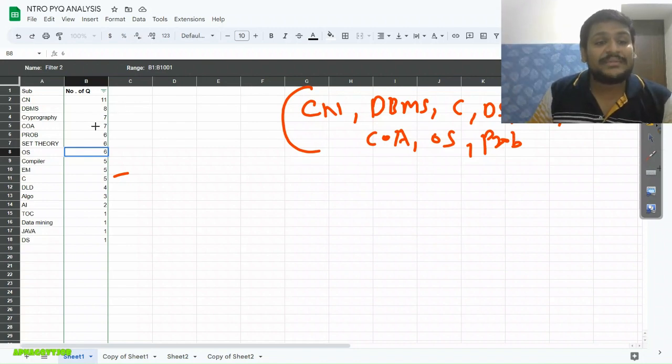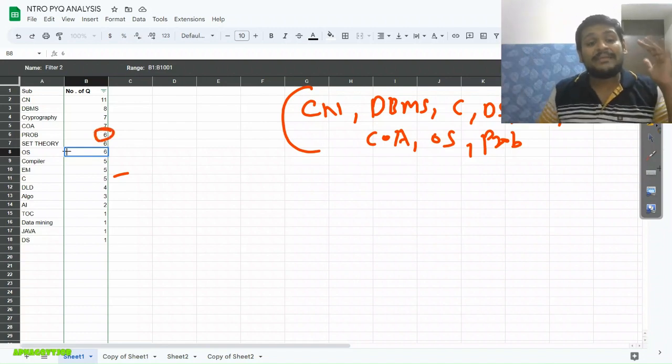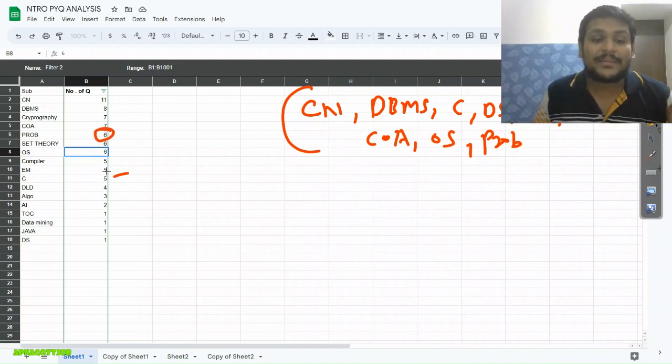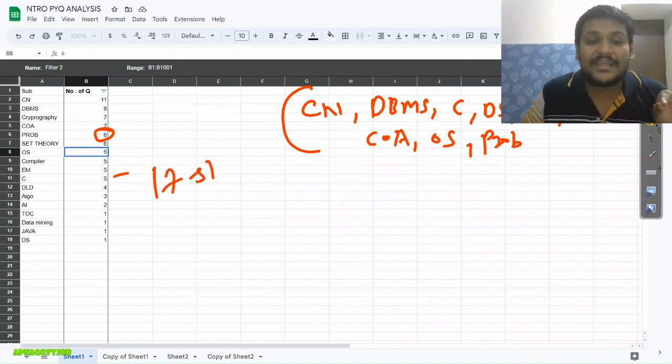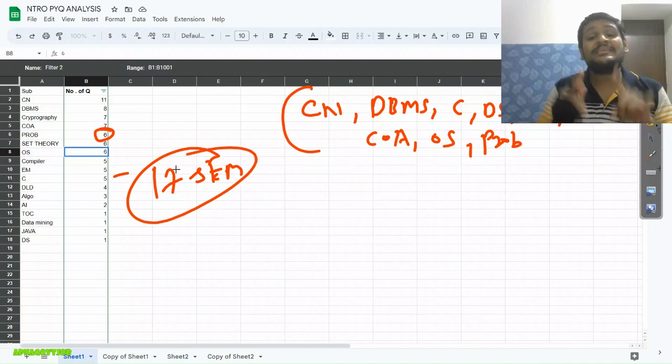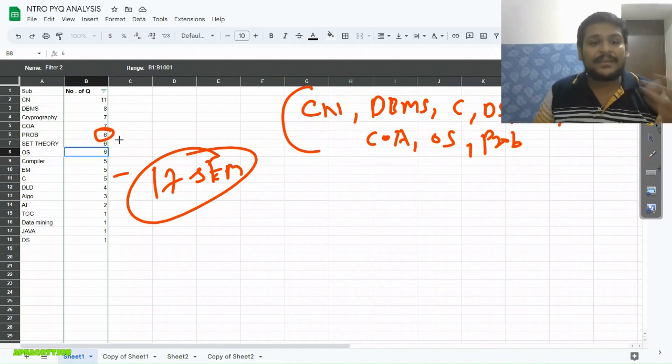Then CO, you can see here, operating system 6. Probability, you can see here, 6 questions they asked from probability, which is a very good weightage. And if I combine probability, set theory 12, and engineering mathematics 5, so a total of 17 questions they asked from engineering mathematics alone. But here the catch is that probability is separate, set theory is separate, so you can go with that, right?